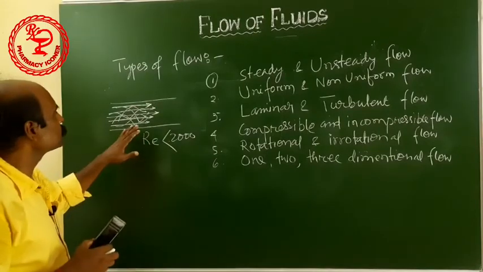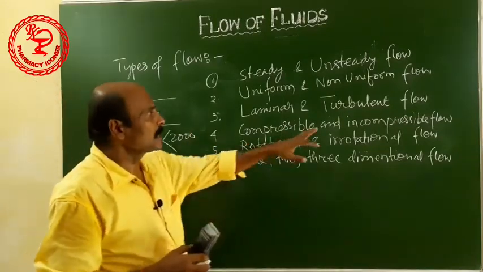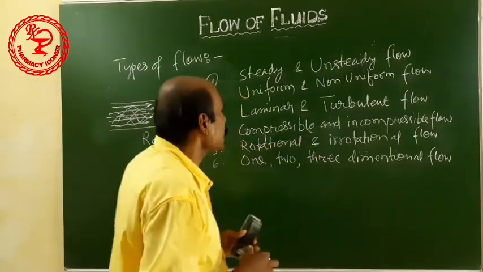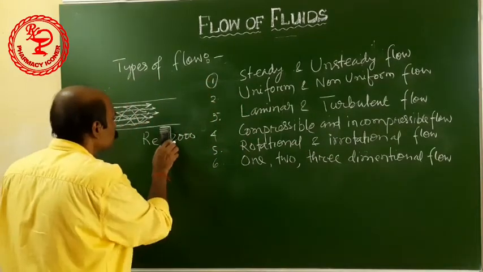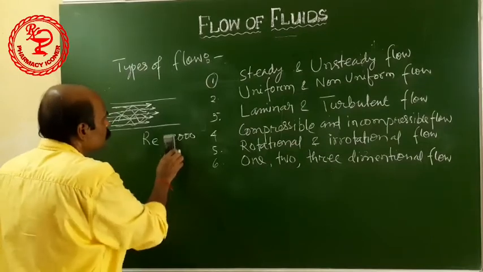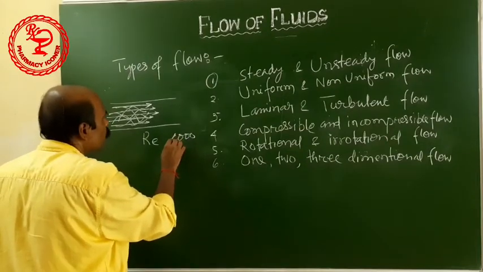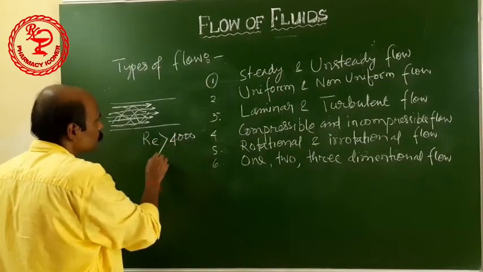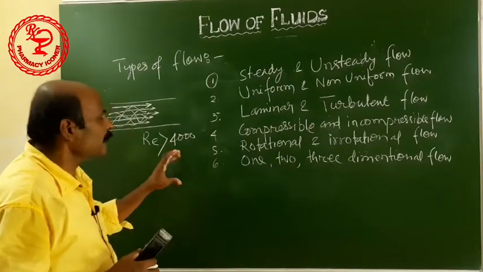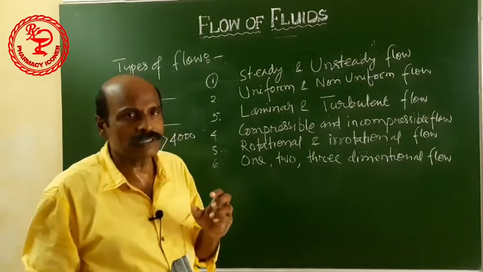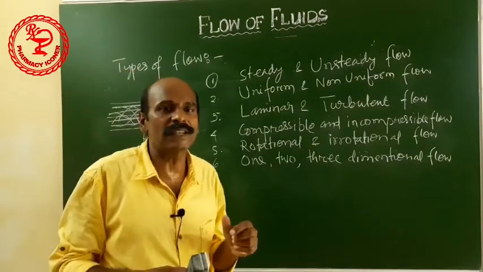This type of flow is called the turbulent flow. Here Reynolds number will be above 4000. So in between 2000 and 4000 there will be the transition flow.